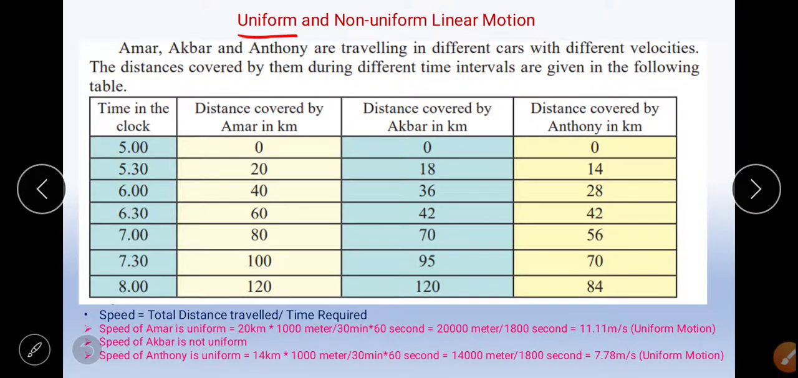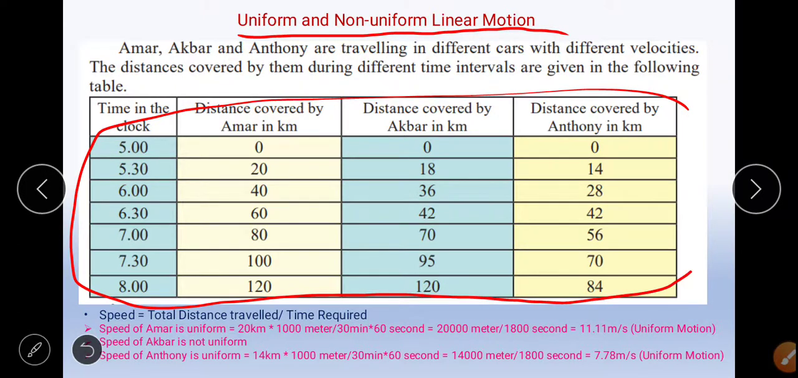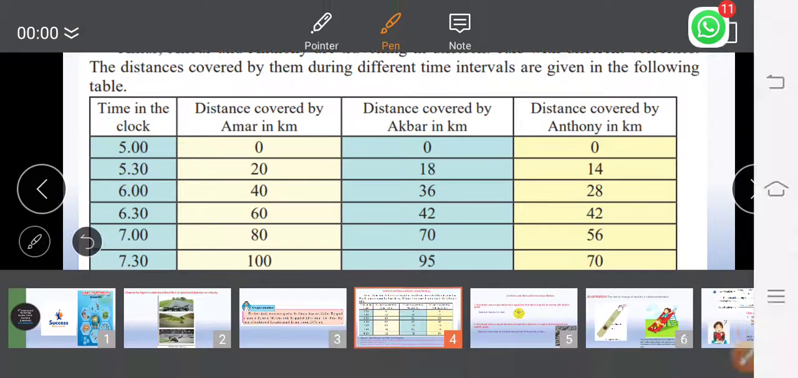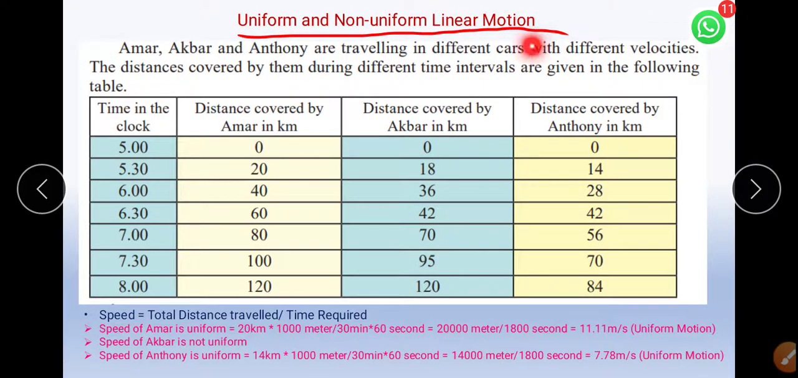Let us understand the concept of uniform and non-uniform linear motion. Here we have to study this table to understand uniform and non-uniform motion. Amar, Akbar and Anthony are traveling in different cars with different velocities. The distance covered by them during different time intervals is given in the following table.